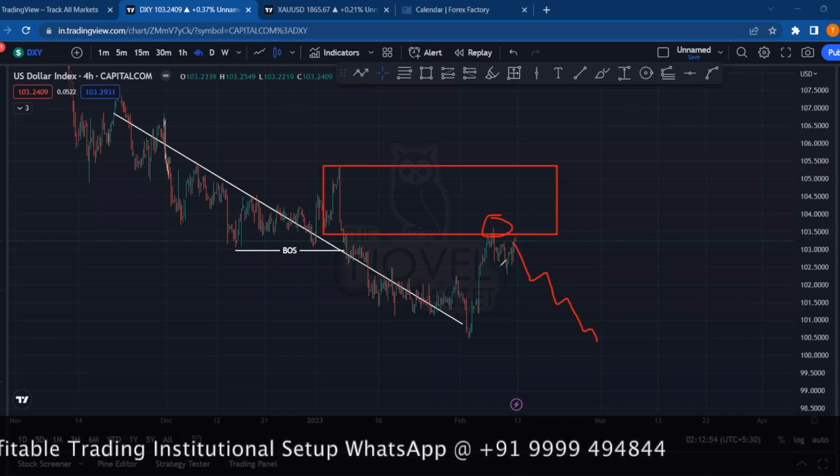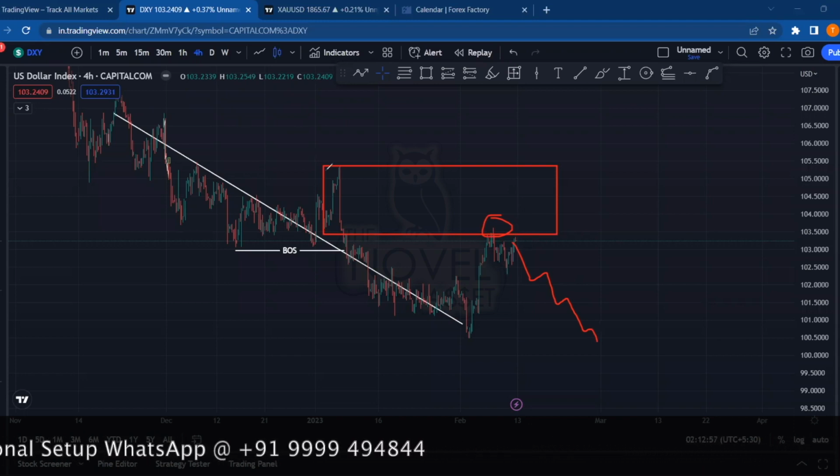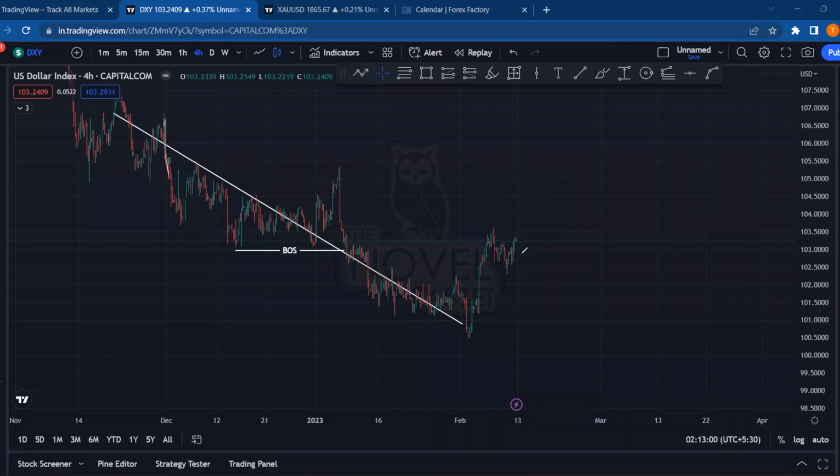And let's say the price wants to change its character and go upside and take out the above side liquidity. Then what we can expect is that the price will first rally down towards the downside and mitigate its bullish order flow. And only then will it be able to go towards the upside and take out this high. So you have to actually take care of the movement.